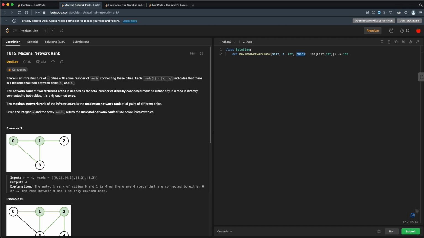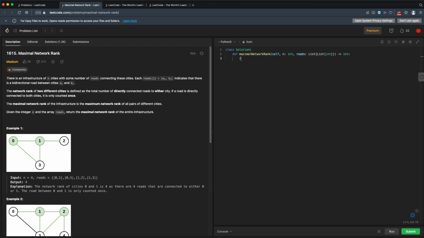Then once we have every city mapped to the number of connected roads, then we can just go through all the pairs. So for every pair of cities we'll find the connected road count. Now it will be a little bit tricky because we do need to check to see if those two cities are connected themselves, but that's not that bad. Then once we find the maximum network rank, we can return our return value. All right, so let's put 25 minutes on the Pomodoro timer and we will get started.